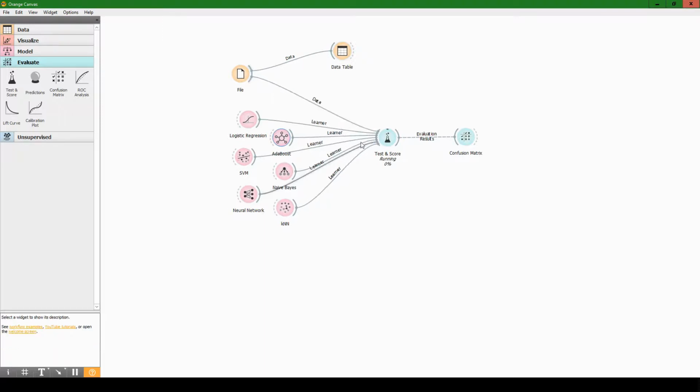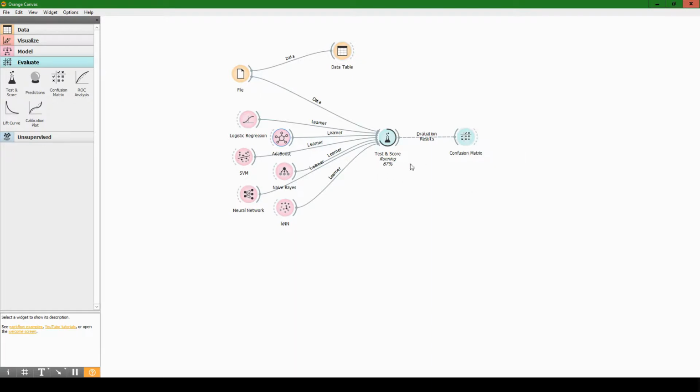Now, when you're doing this on your own, you may want to pause the video, take a screenshot, whatever you need to do, because this same setup will work for any classification problem. This file can be any data set for predicting outcomes, and you can use these same 6 algorithms. Performance will vary. You will see some perform better and others perform worse. But I'll show you how to interpret the results using this confusion matrix block.